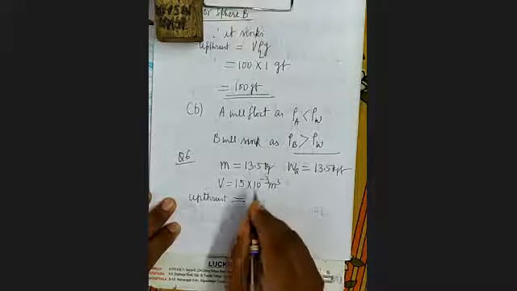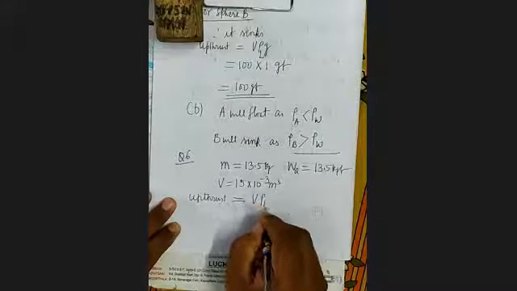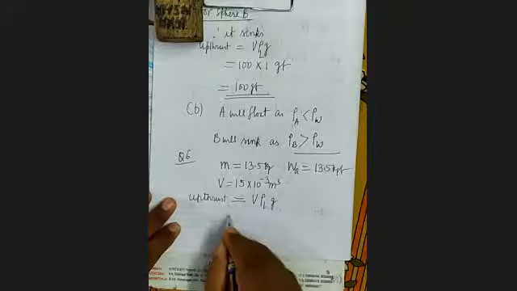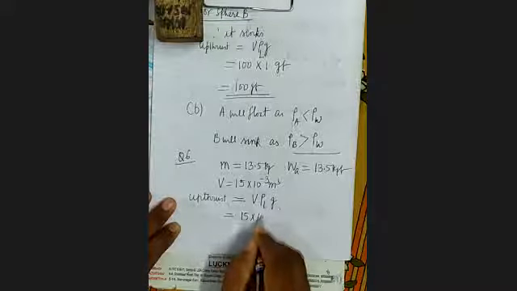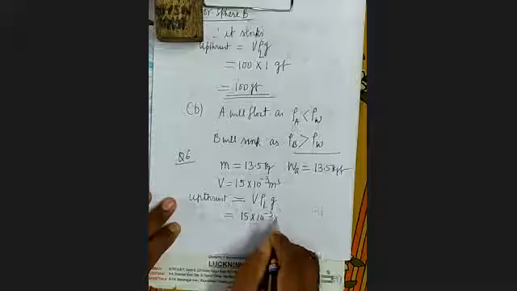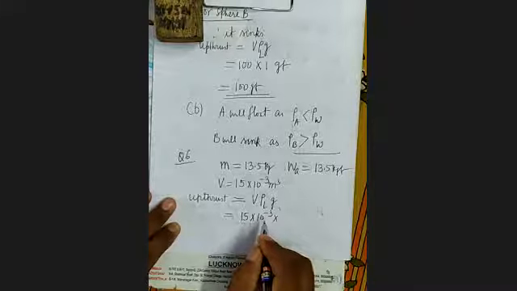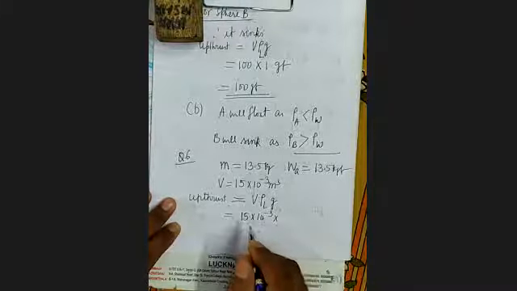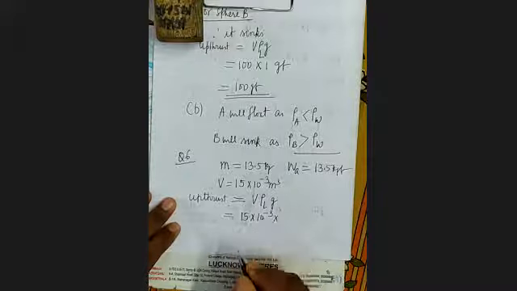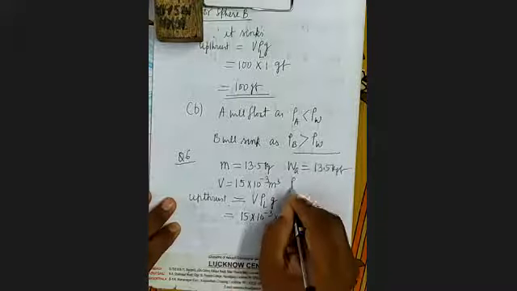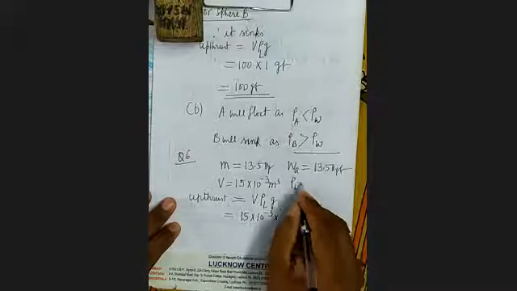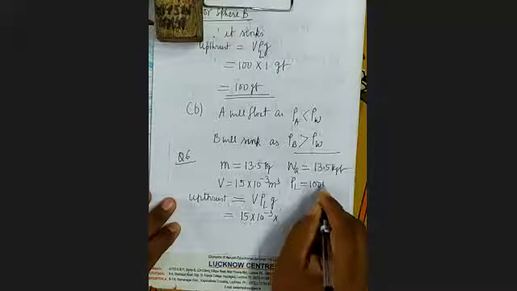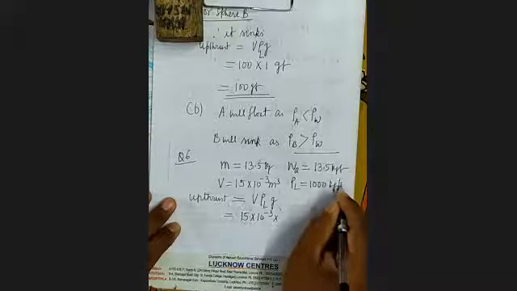So see here, upthrust is V into rho L into g. What is V here? 15 into 10 to the power minus 3. Density of water is how much? 1 gram. No, we will not take in gram. Why? Because everything is given in SI unit. So it will be 1000 kg per meter cube.